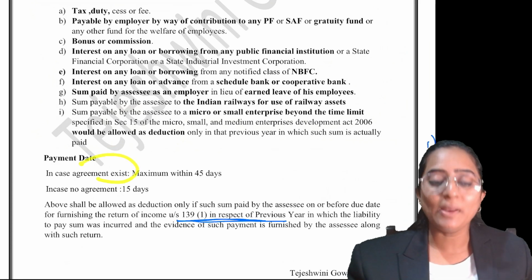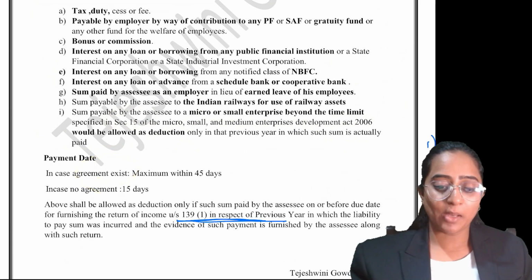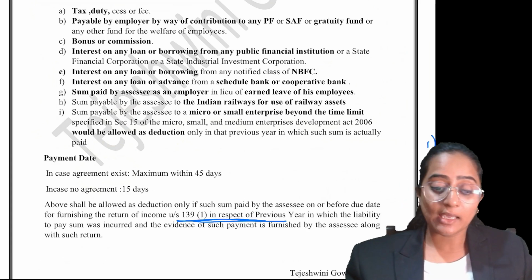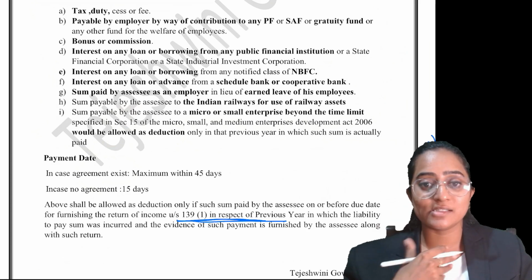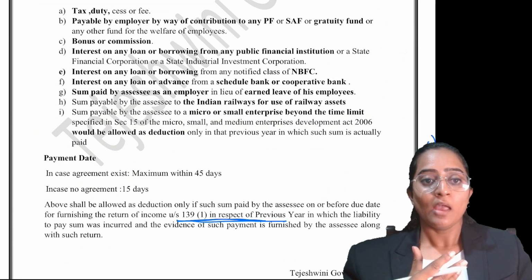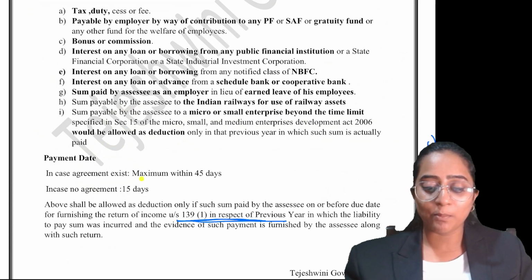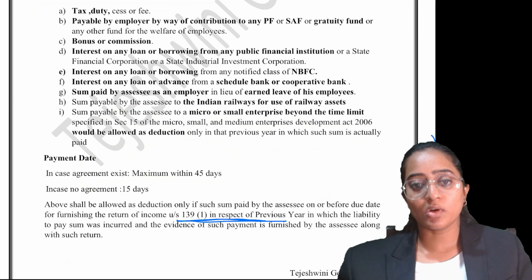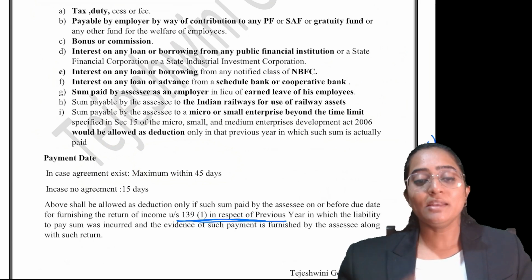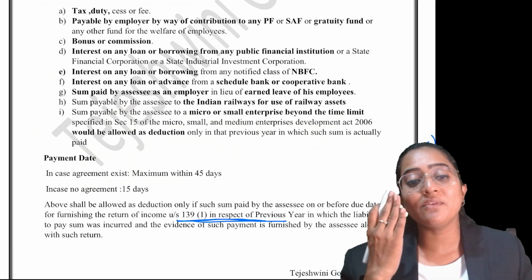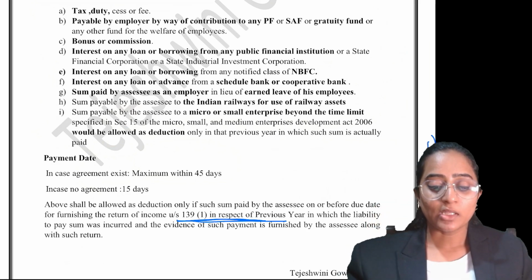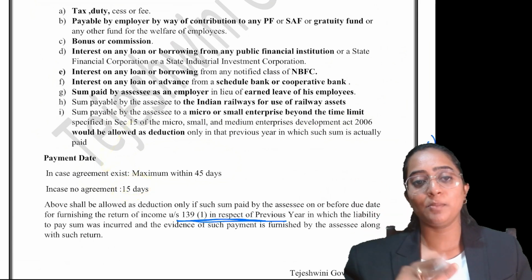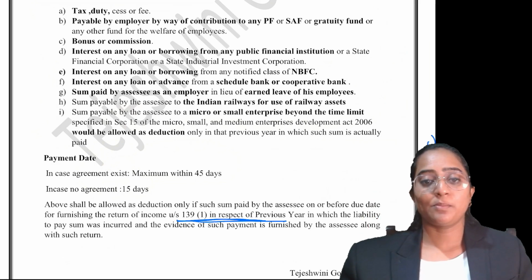Clear? That is, it will be disallowed. The payment date is explained in section 15 of the MSME Act, wherein it states that if an agreement exists between me and the MSME, I can make the payment within 45 days of the transaction date. In case I don't have any agreement with the MSME, then within 15 days of the transaction, I should make the payment. This has been told in Section 15, payment date as per Section 15 of the MSME Act.